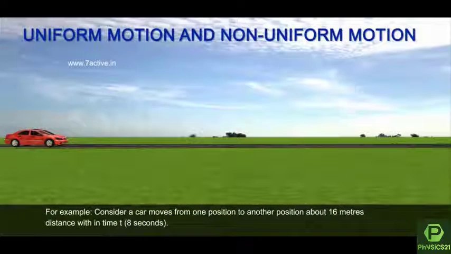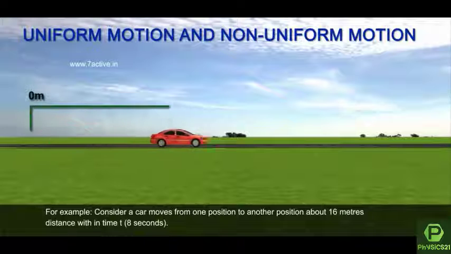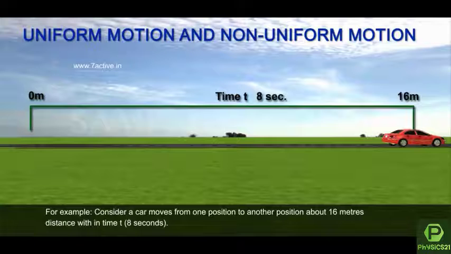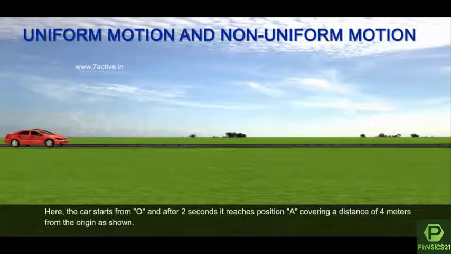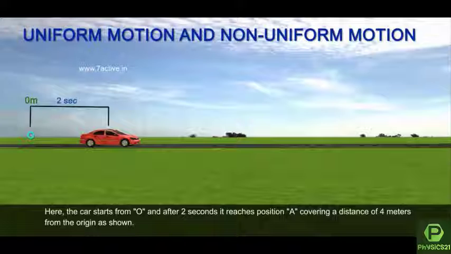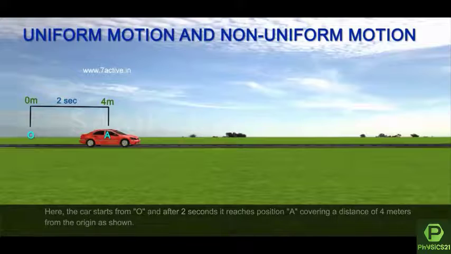For example, consider a car that moves from one position to another, about 16 meters distance, within time t equals 8 seconds. Here, the car starts from O and after 2 seconds, it reaches position A covering a distance of 4 meters from the origin as shown.